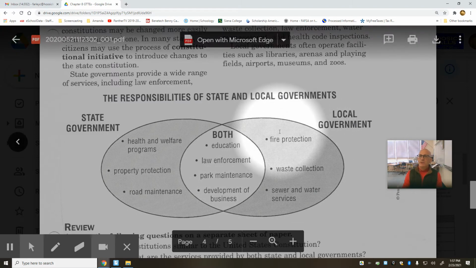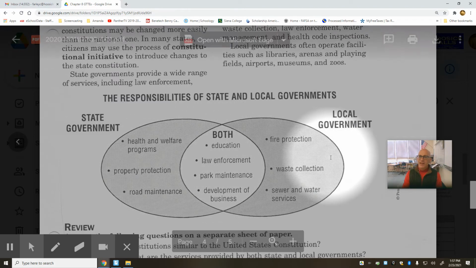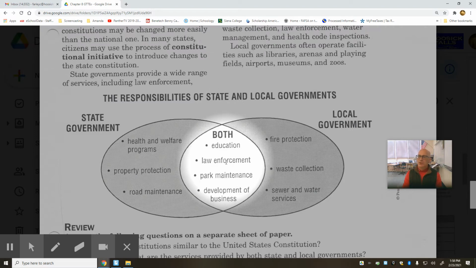Over here on the right, the area in gray shows the functions, the responsibilities of local government. And here in the middle, where the two circles overlap, is the area in which both state and local governments assume some degree of responsibility. So let's look at this for a moment.